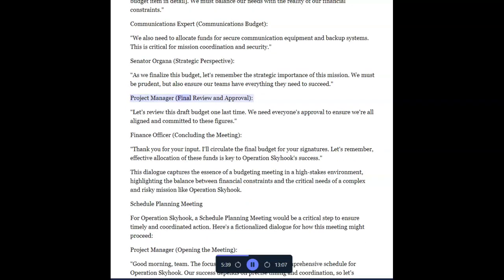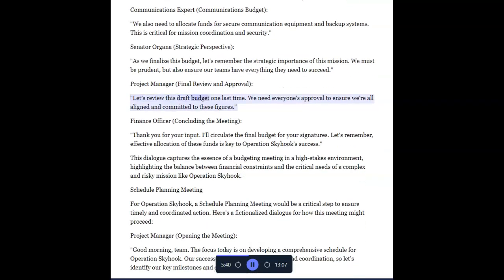Project manager, final review and approval. Let's review this draft budget one last time. We need everyone's approval to ensure we're all aligned and committed to these figures.